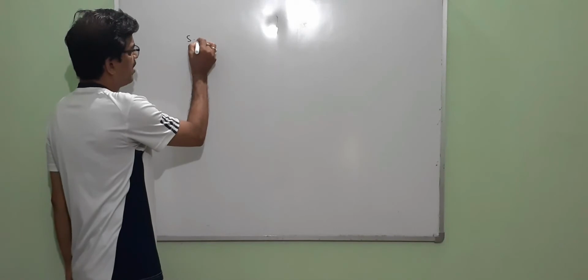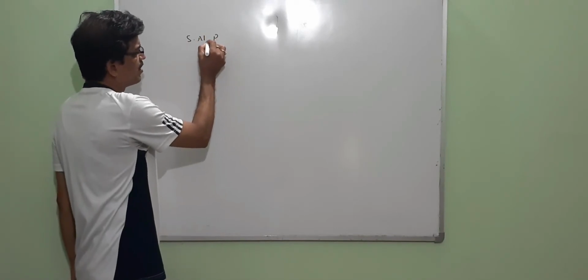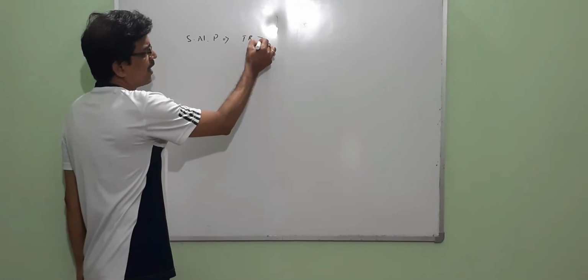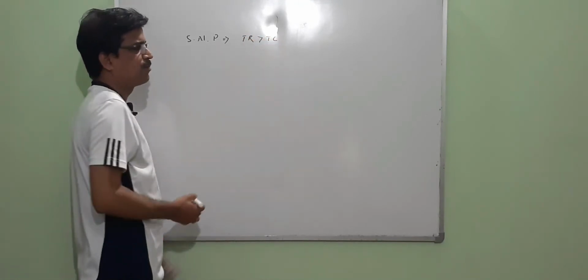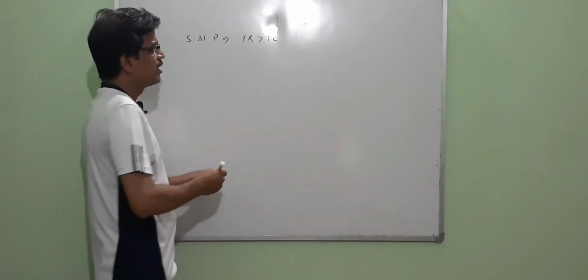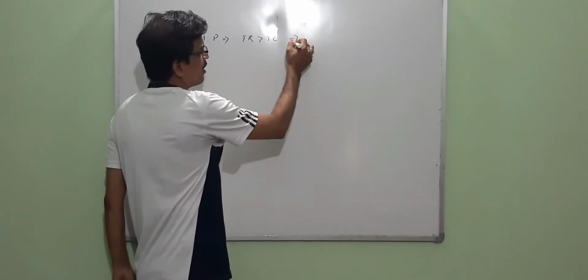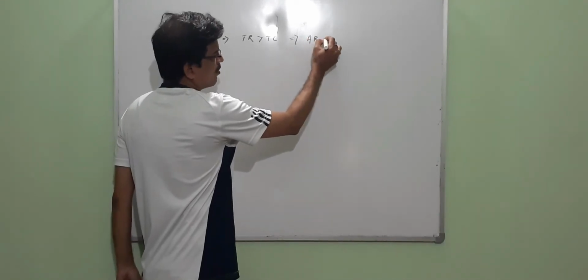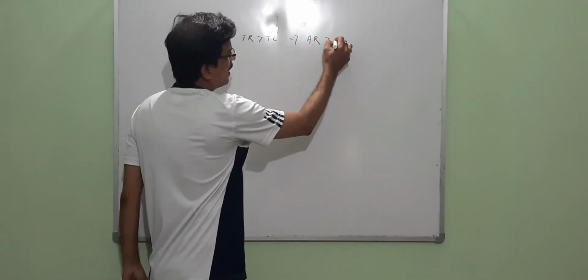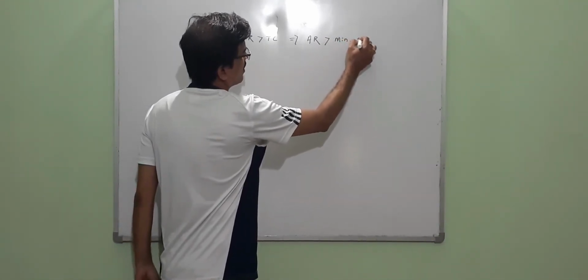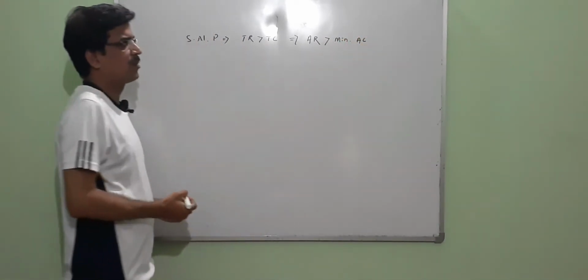In supernormal profit, as you know, total revenue is more than total cost. That means total revenue must be greater than total cost. That implies that the average revenue curve is greater than the minimum point of the average cost curve.